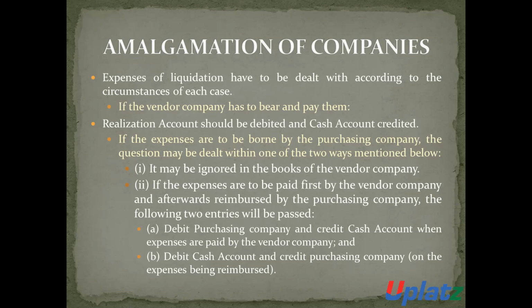But if expenses are first paid by the vendor company, and then reimbursed by the purchasing company to the vendor company, two entries are required. Number one, when the vendor company makes the payment of such expenses, it will pass the entry purchasing company account debit to bank account or cash account.